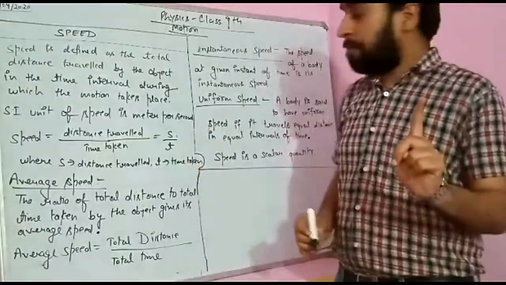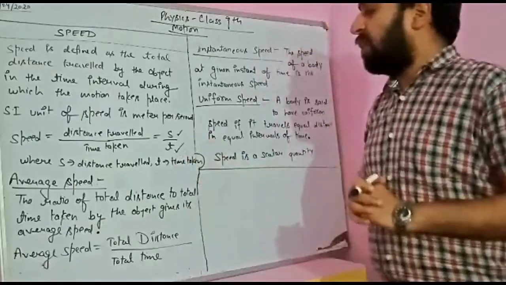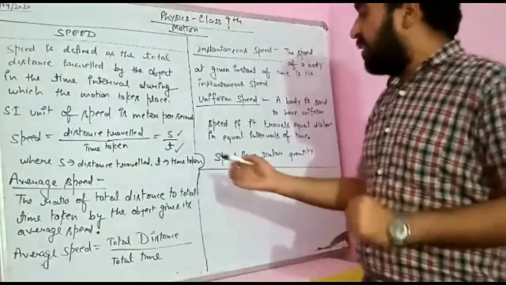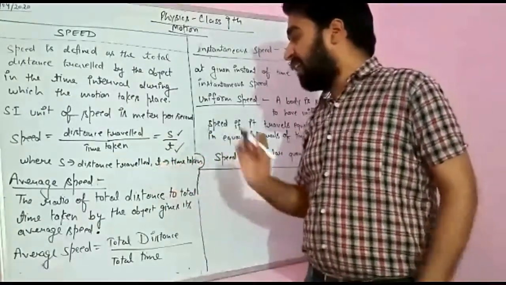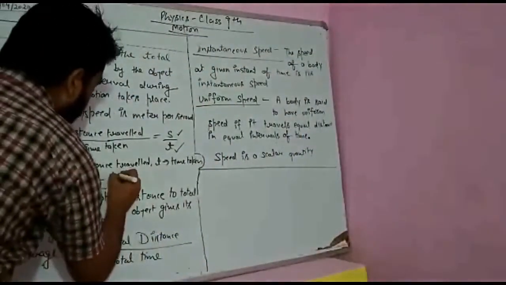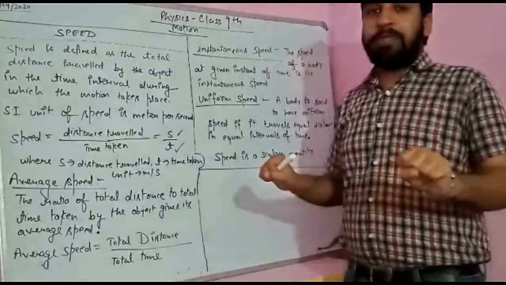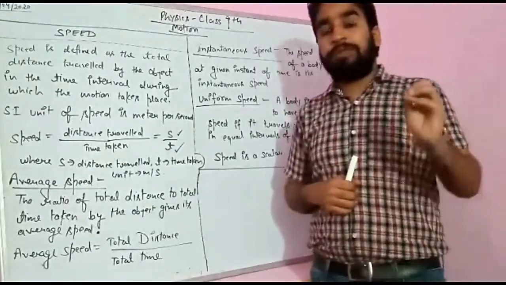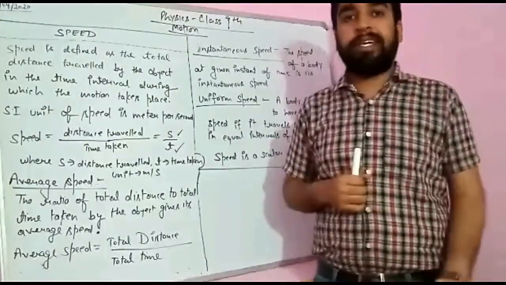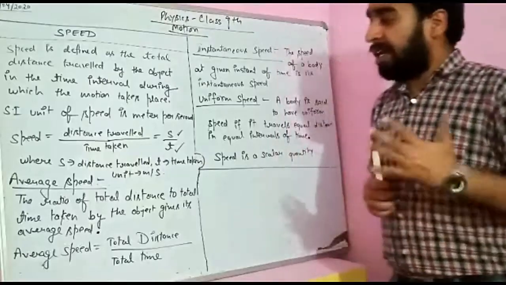You have to remember one thing, that distance we denote by the symbol S and time by small t. So what should be the unit of this? We can derive the unit. Distance is always in meter, okay, and time is in second. So meter per second is the unit. For example, sometimes we say that an object is moving with a speed of 50, 60. So we are actually telling that in 1 hour that object can travel 50 km. If we are saying 60 km per hour, we are telling that in 1 hour that object can travel 60 km, and so on.